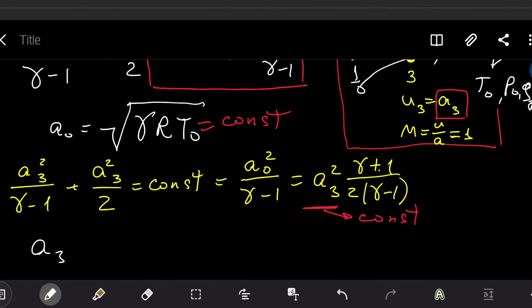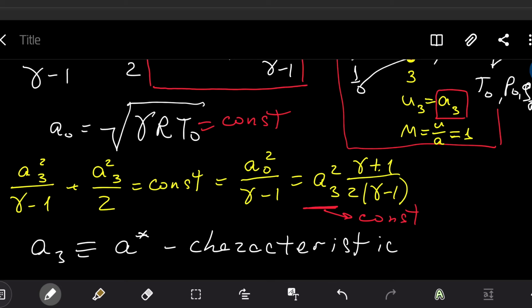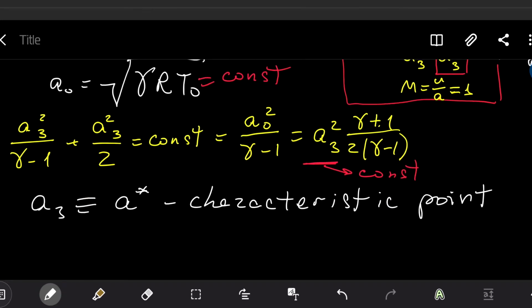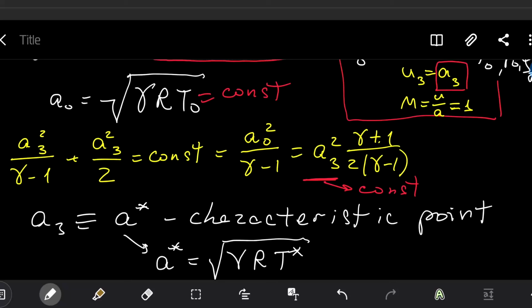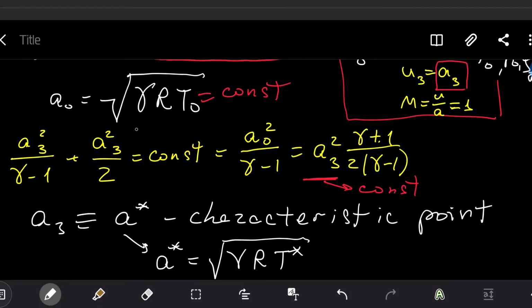And since we have absolutely the same speed of sound, A3 is actually, in the book you may find not A3, but A asterisk, another denomination, the characteristic speed of sound at the characteristic point. It will be defined for all the volume of the flow, and from here we can find that it is equal to gamma R T characteristic, by the same formula as we had for the stagnation point.